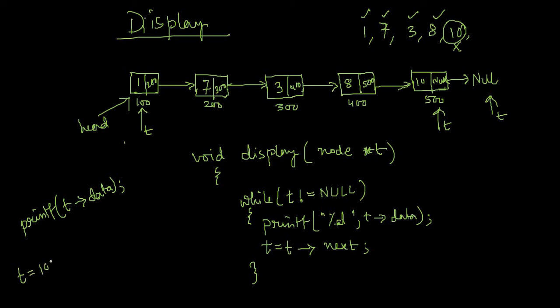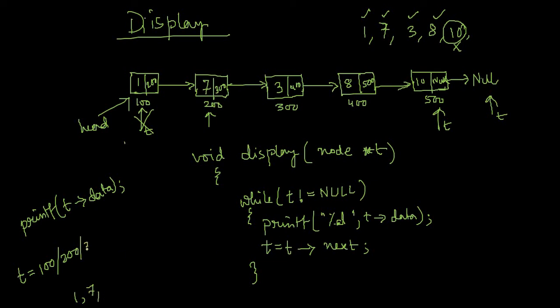So content of t was initially 100. Fine. 100 is not equal to null, correct? So 1 will get printed. Fine. Then t equal to t next. So what will happen? The next value of t will become 200. Right? So t is now pointing to this one. It's not pointing here. t is now pointing to 200, not equal to null, correct? Again, that means data of 200. That means 7 will get printed. Then t equal to t next.